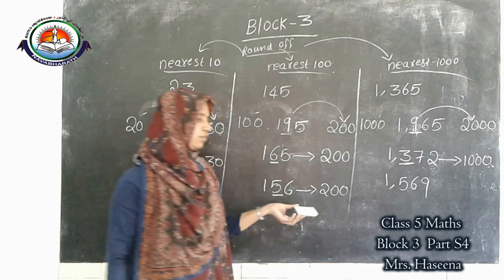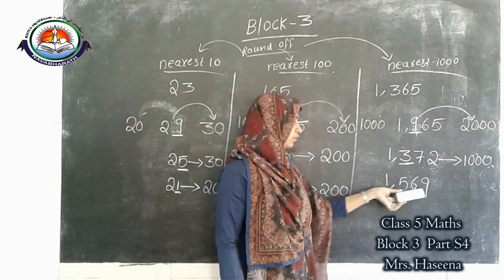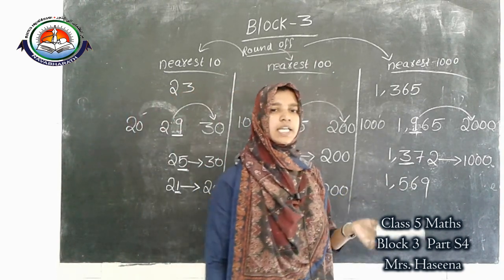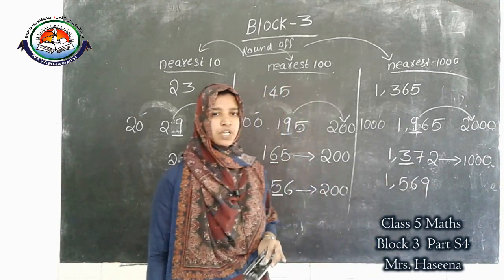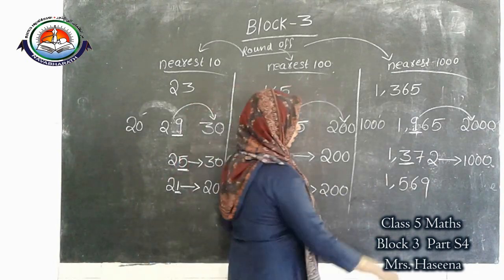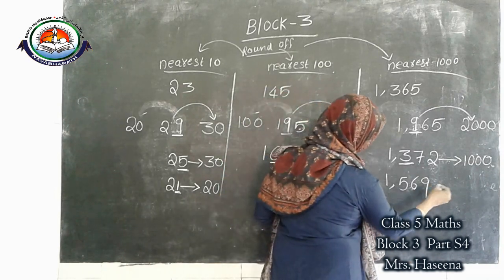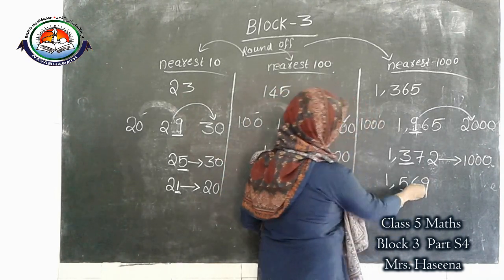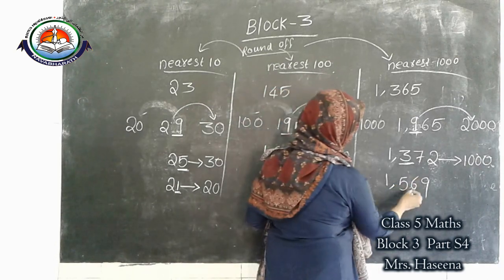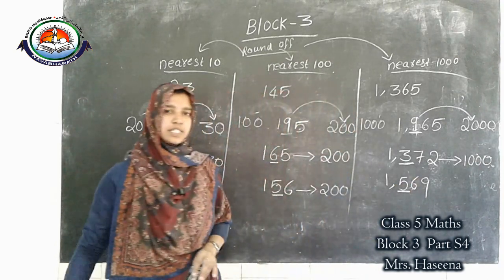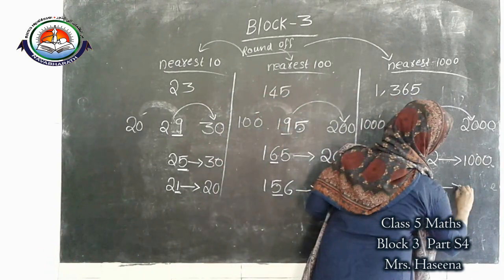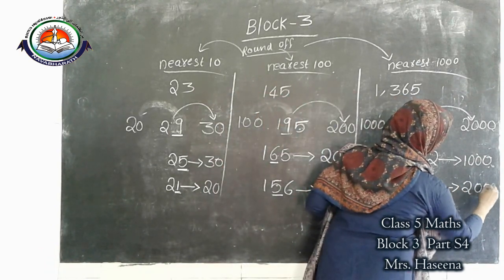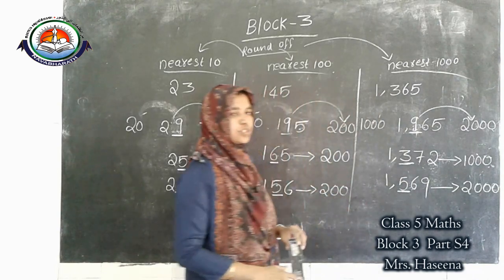Our question is 1569. In the same way, 1569 lies between 1000 and 2000. This 4 is for rounding off to the nearest 10, to the nearest 100, and to the nearest 1000. So what is the answer? 2000. All of you understood?